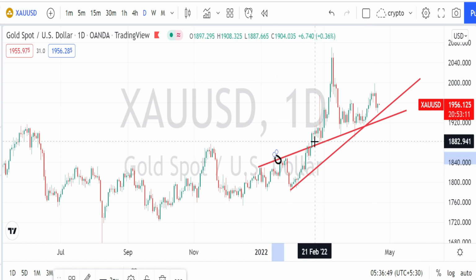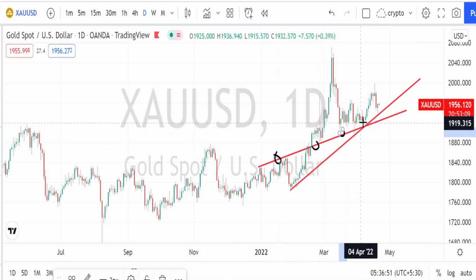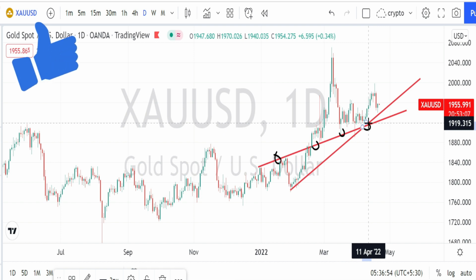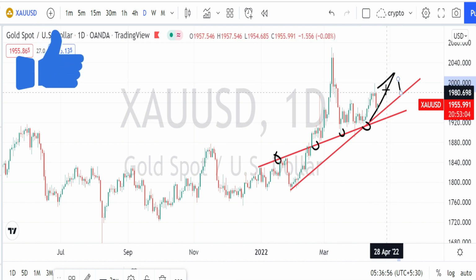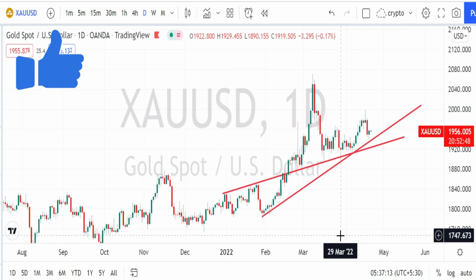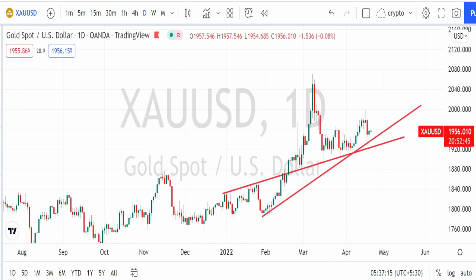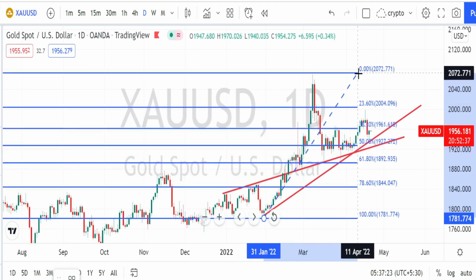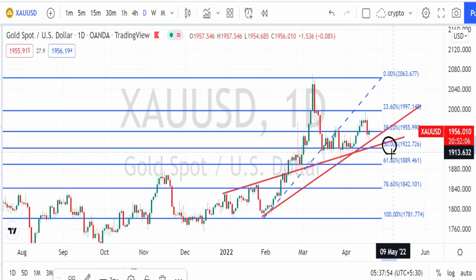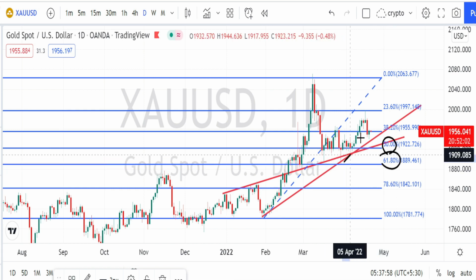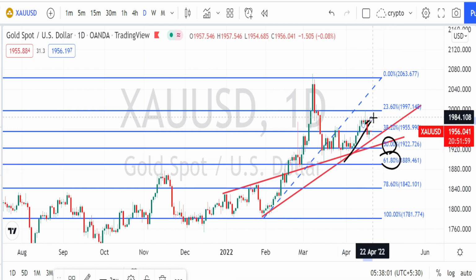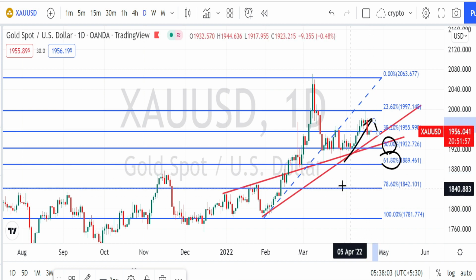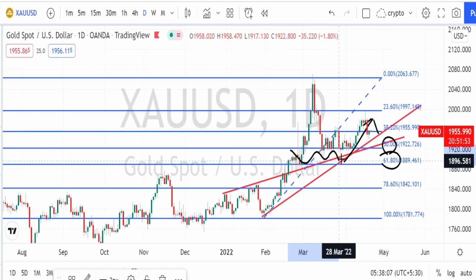So from this trend line also we can clearly understand that the current price action is in a very strong bullish trend. And when we look at the retracement levels and the support and resistance levels, I am using the Fibonacci tool to find out the retracement level. So the price action retraced up to the 50 to 61.80 level. Then the bullish trend reversal started in gold on the daily time frame. So this level is a valid support level for the current price action in the daily time frame.